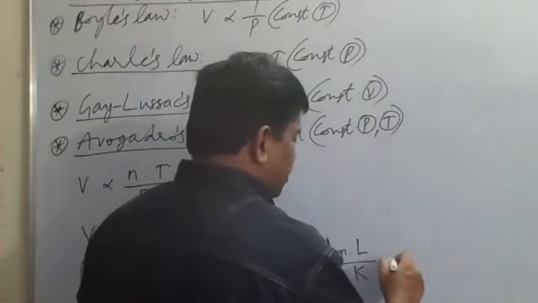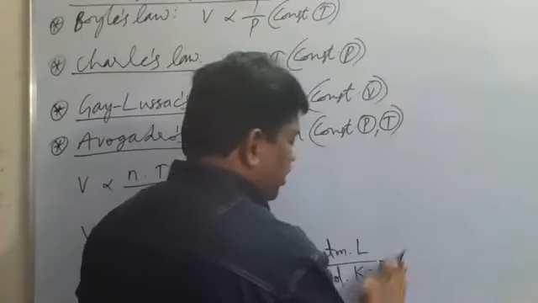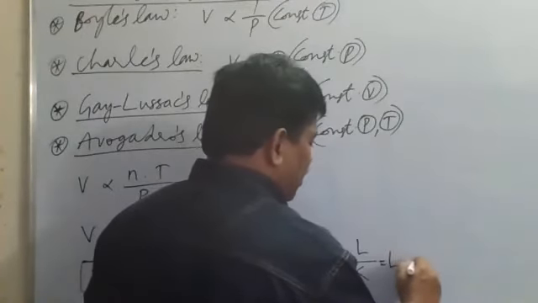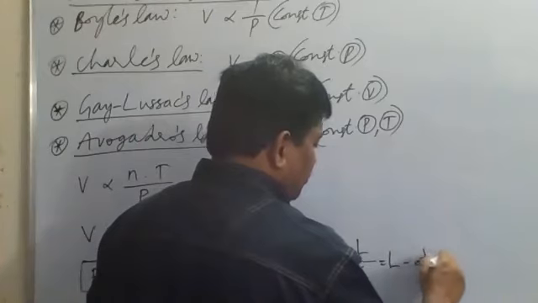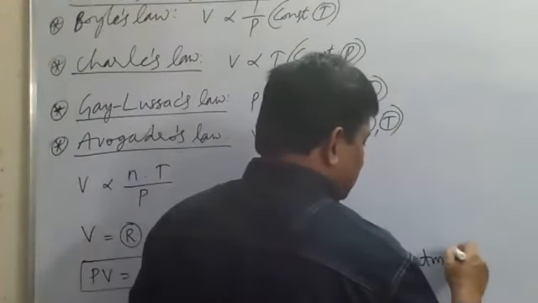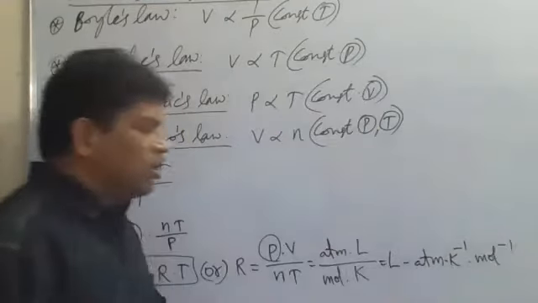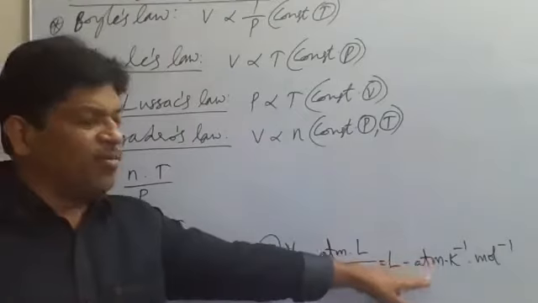The same thing, how to write it? I am writing liter atmospheres, instead of atm liter, per Kelvin per mole, or liter atmospheres Kelvin inverse mole inverse.